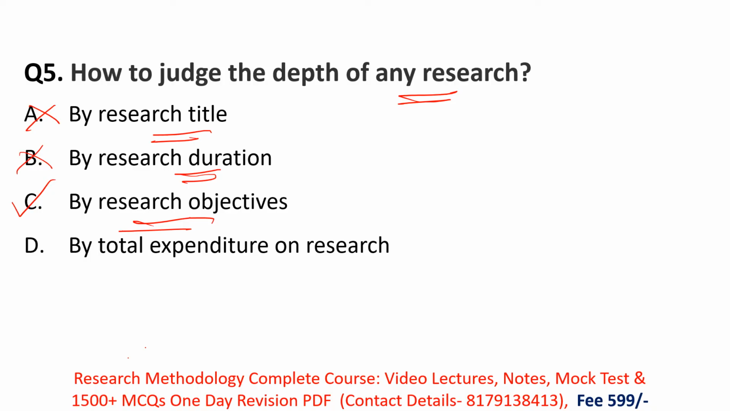And option D here is total expenditure. No, total expenditure means fund, money that you are going to spend to conduct research. Money will not describe the depth of any research. So option D is also incorrect for this question. Option C, by research objectives, is the right answer.